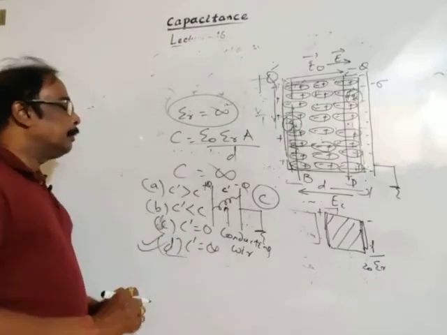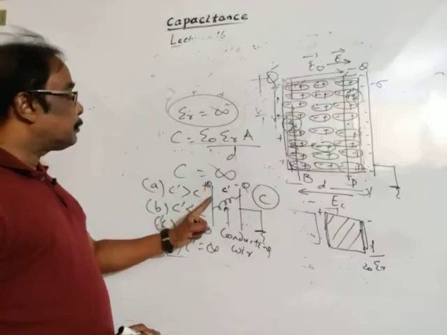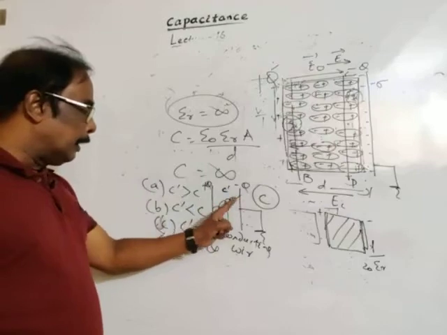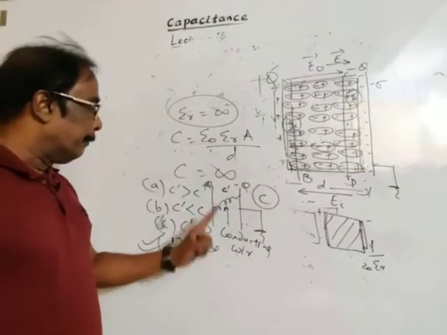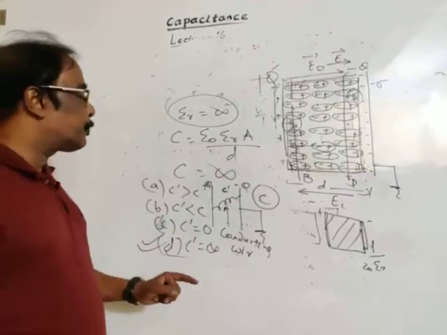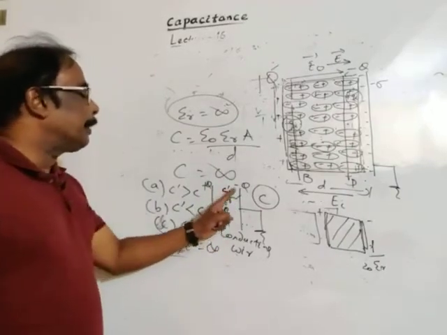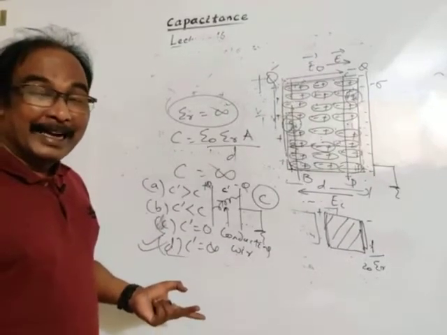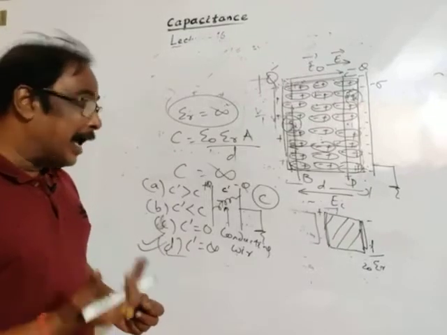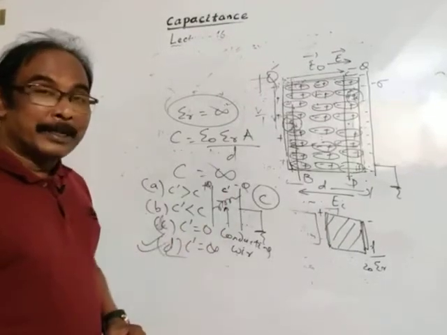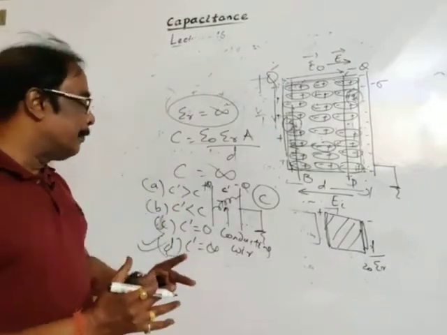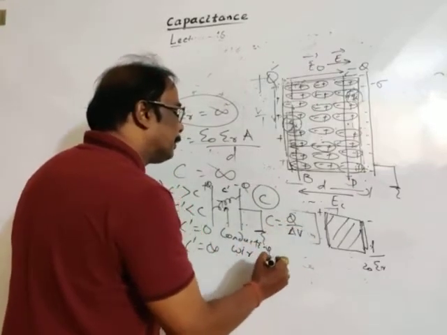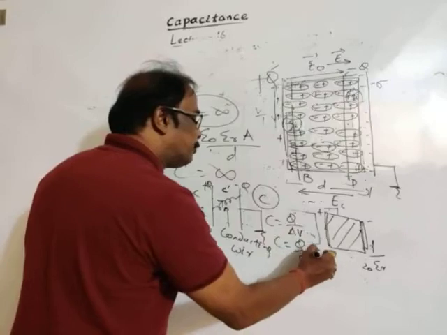This is our correct option, because this plate is given positive charge and here the induced charge is negative. Now by joining the two plates by the help of a conducting wire, the two plates come in physical contact, so charge will flow from high potential to low potential. Heat flows from the hot end to the cold end, from the high temperature region to the low temperature region. Charge flows from higher potential to lower potential till the potential remains the same and the potential difference becomes 0. Since capacitance is Q upon potential difference, capacitance is Q by 0, which is infinity.